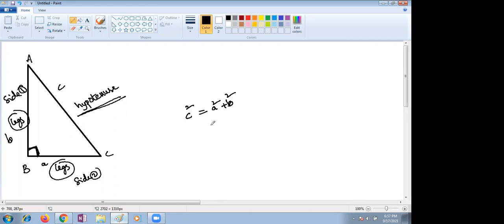Excuse me, ma'am. Yes. The BC side is also called the base and the AB side is called the perpendicular. Yeah, always the largest side is the hypotenuse, ma'am. No, ma'am, I'm telling you AB is also called the perpendicular. Very good. AB is also called perpendicular. Why? Because here the angle makes 90 degrees, right? Yes, ma'am. Right. I saw it in a video of the Pythagoras theorem.